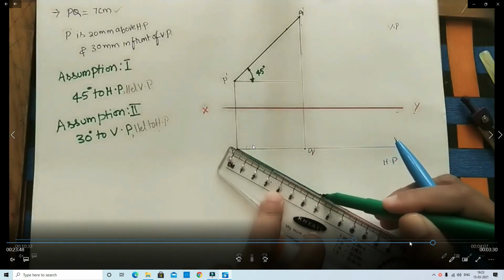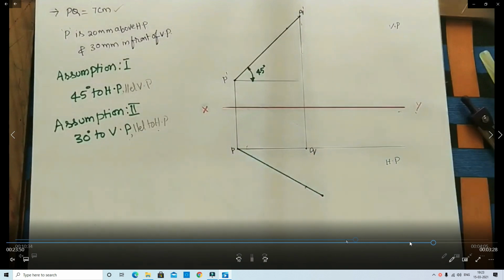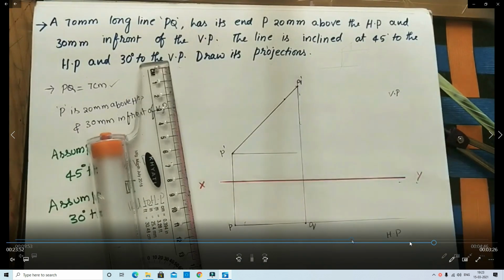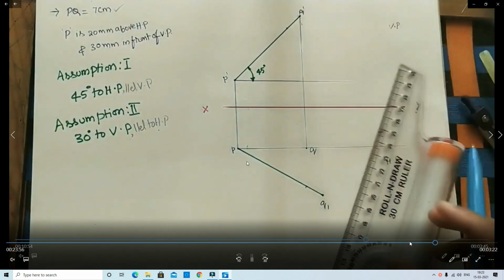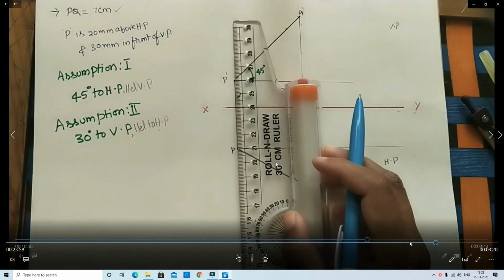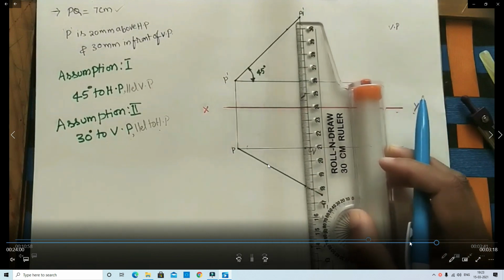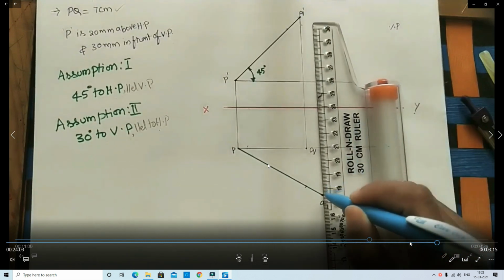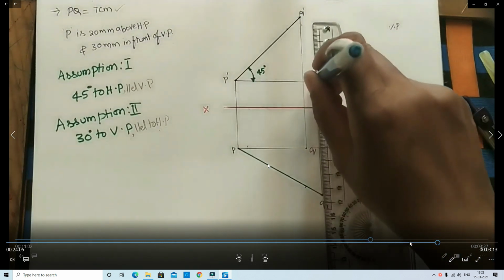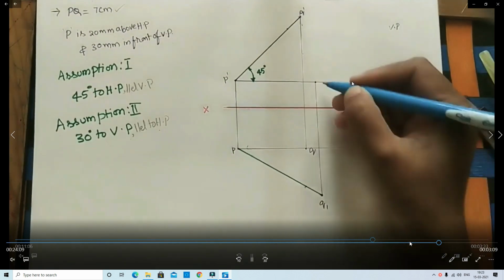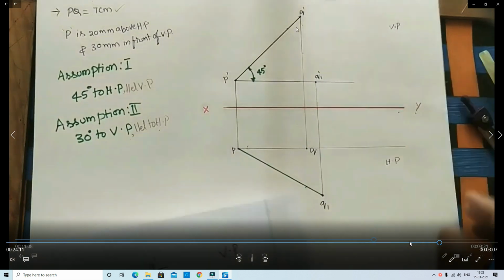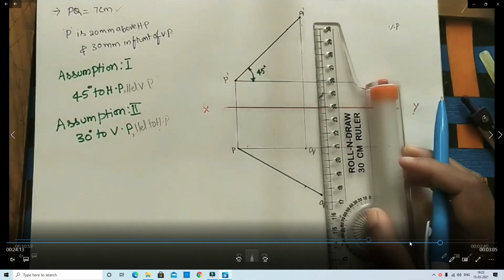HP is 45 and VP is 30. Okay. In this way, we draw the reference lines, also horizontal here, 2 lines, and the top view line. In this way, we extend that line up to the P dash Q dash line, here Q1 dash.